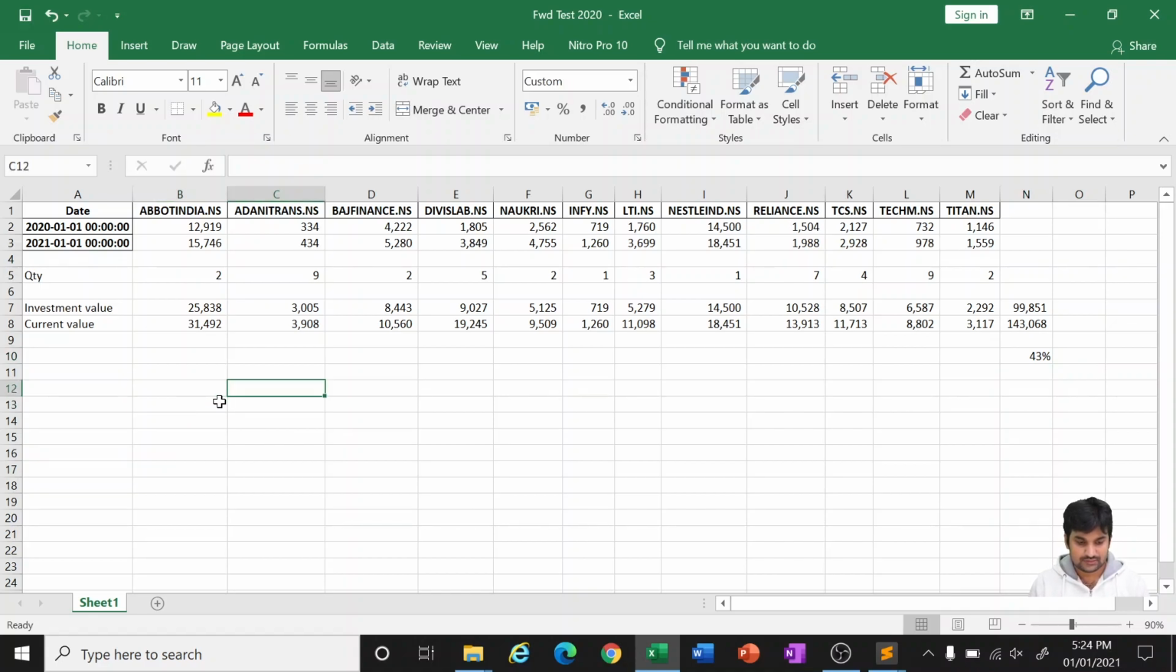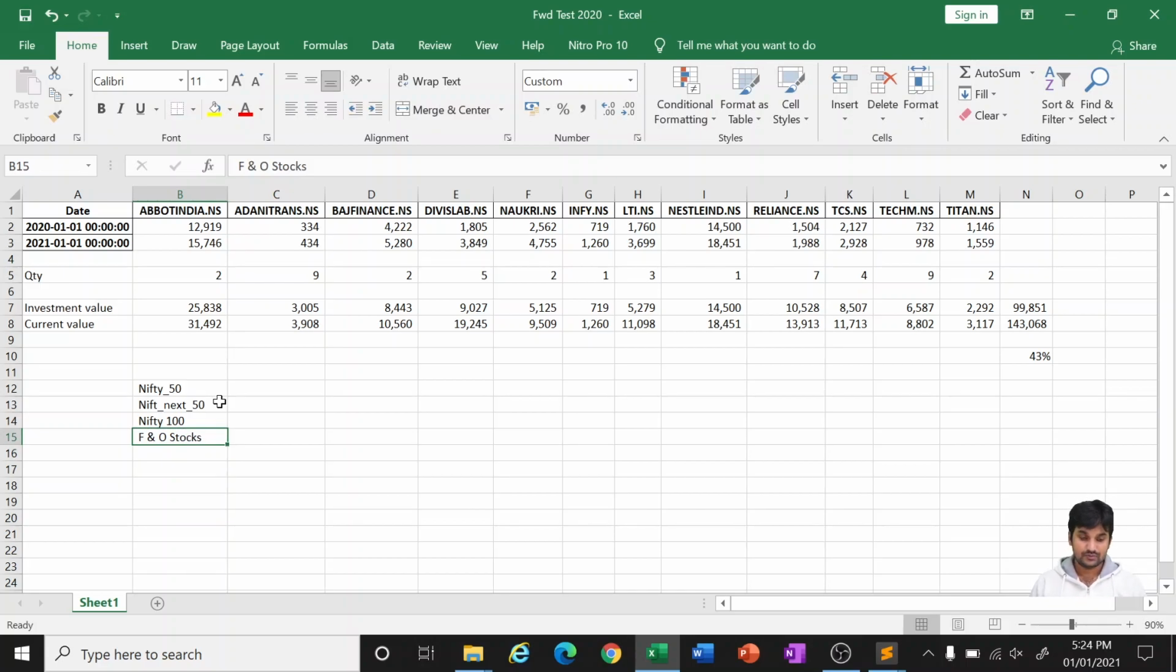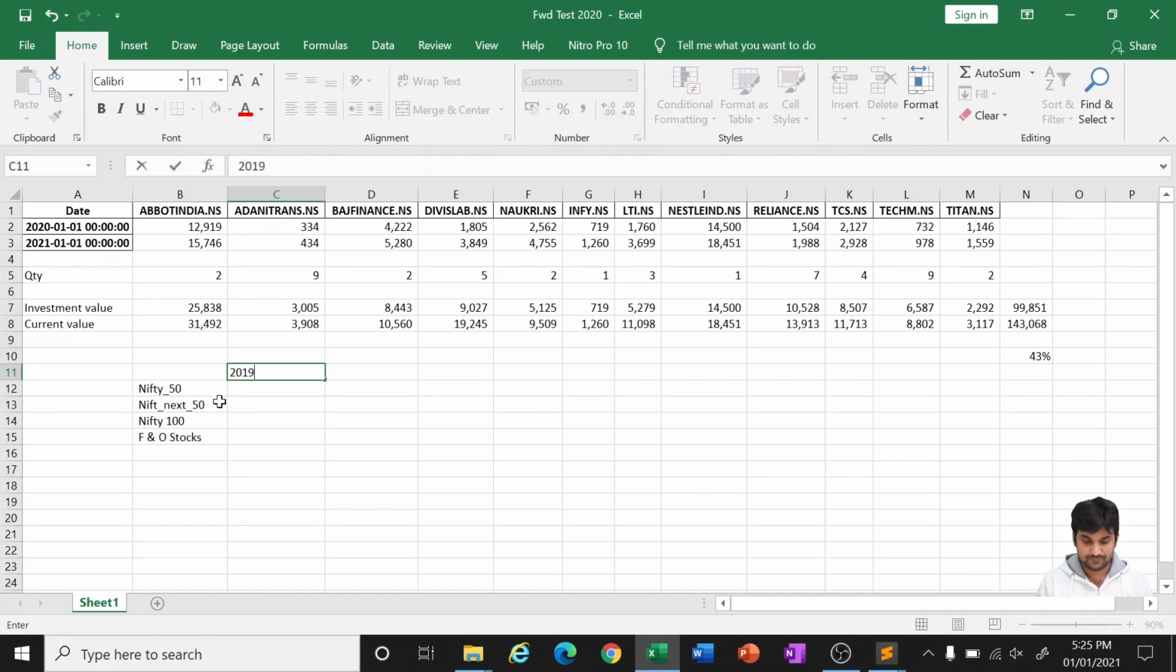For your ease of understanding, I will do something called Nifty 50. These are all the indexes: Nifty 50, Nifty Next 50, Nifty 100, and FNO stocks. So these are all the indexes, and this Nifty 50 has 50 stocks in it. Nifty 100 has 100 stocks in it. I will do it for you for 2019.